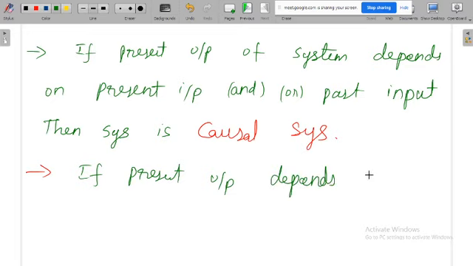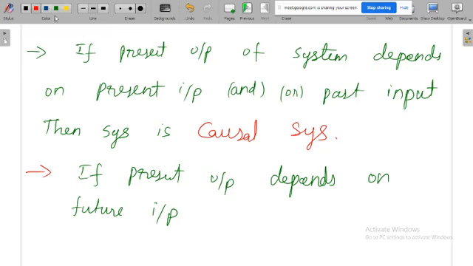If the present output depends on future input, the present output depends on future input. Okay, definitely if future input is there, that is non-causal. And also future input, so we can simply write it like that.